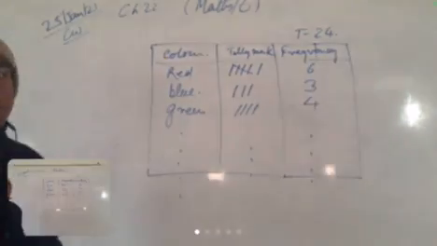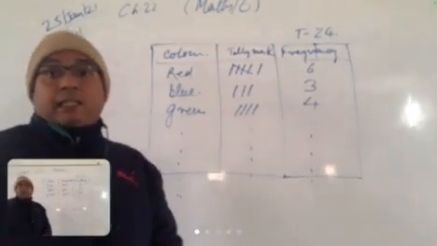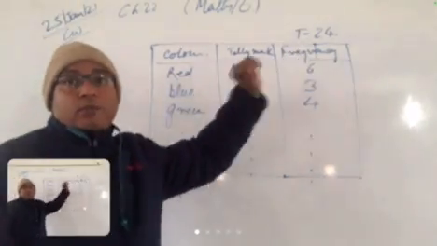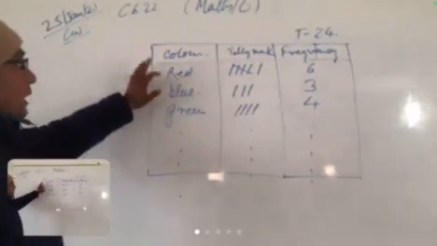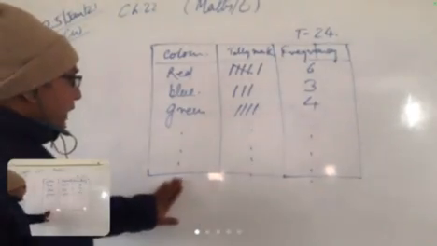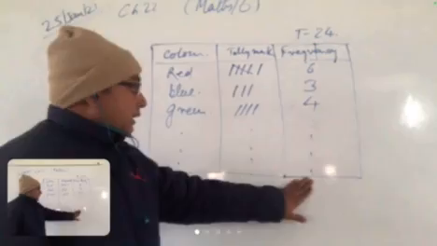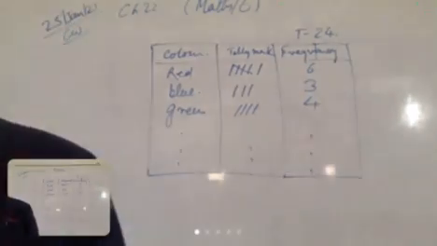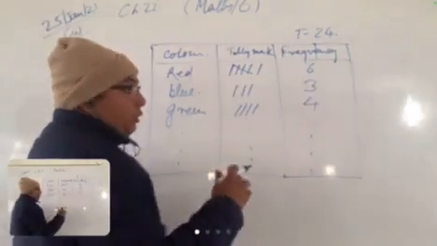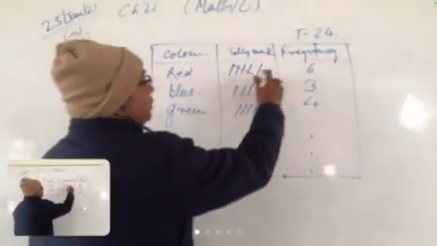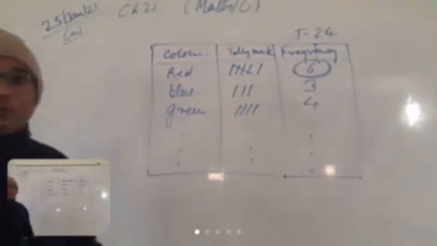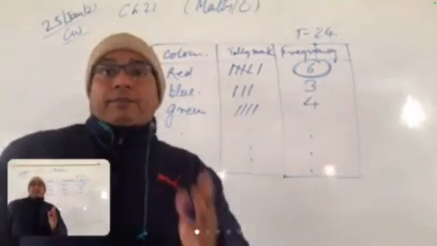Then this is the way how we represent the color used by the 24 students in a drawing class. Red, blue, green, and so other colors are there. So this is how we locate this in a tabular state. Is that clear? Now see, the red color is used by 6 students. So this is the frequency. How often, meaning how many students have used it, this is called a frequency.